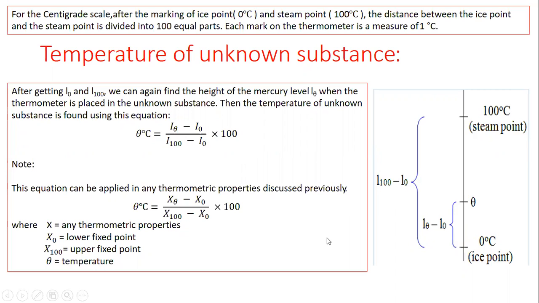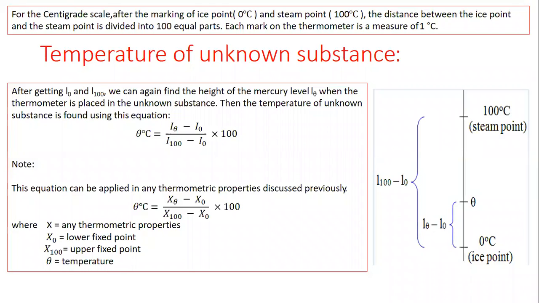Theta is equal to L theta, the length of mercury level at unknown temperature, minus L0, the length of mercury at ice point, divided by L100, the length of mercury at steam point, minus L0, the length of mercury at ice point, and multiply it by 100.